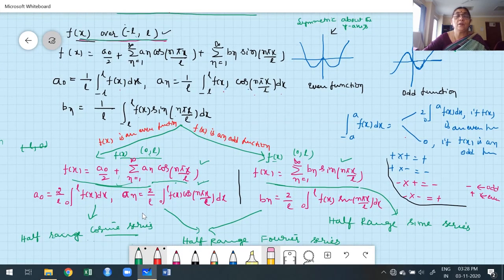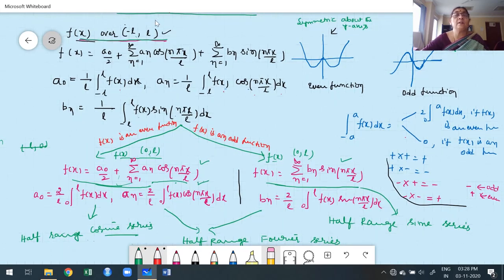Now, when you are talking about these two, basically the given interval is defined on minus L to plus L. Suppose the function is an even function, we get a cosine series. Suppose the function is an odd function, we get a sine series. Now, when you plot a graph for an even function, it is always symmetric about the y-axis.